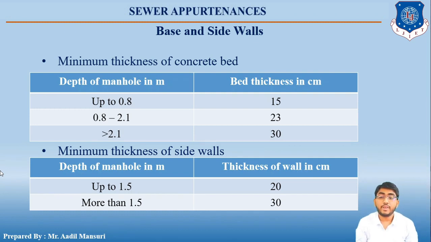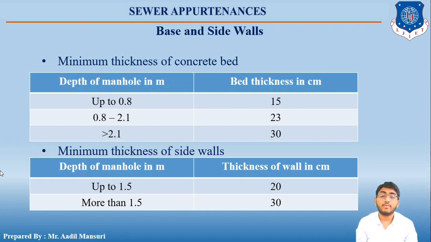up to 1.5 meter depth of manhole, the thickness of the wall is usually 20 centimeters, and if the manhole is greater than 1.5 meters deep, then the thickness of the wall is usually 30 centimeters. Okay, the inside and outside surface of the side wall is plastered with cement mortar of 1:3, and the inside is made smooth by applying thin cement slurry to the plaster surface.